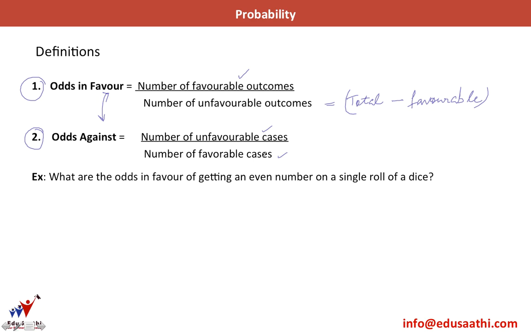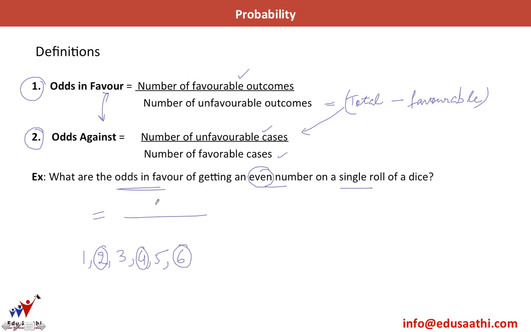Okay, so we can calculate the number of favorable cases and find out the unfavorable cases using this formula as well. Let us do a practice question. What are the odds in favor of getting an even number on a single roll of a dice? So I want to know the odds in favor. Odds in favor are given as number of favorable outcomes over unfavorable. So in a dice, what are the numbers that can come up? 1, 2, 3, 4, 5 or 6. I want an even number as mentioned in the question. So even numbers are 2, 4 and 6. These are the 3 even numbers.